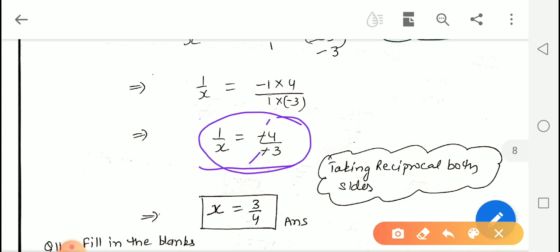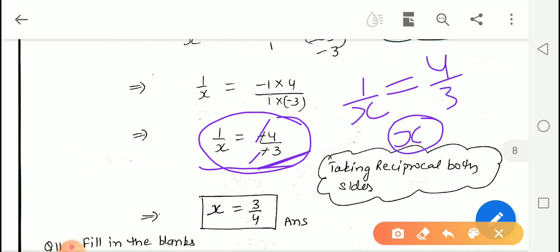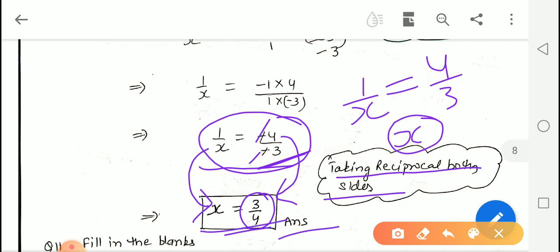First we will do the cancelling. So 4 upon 3 is the value of 1 upon x, but we want the value of x, so we will take the reciprocal on both sides. So the reciprocal of 1 upon x is x, and the reciprocal of 4 upon 3 is 3 upon 4. So this is our answer.